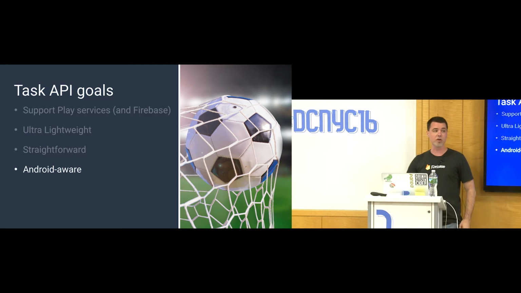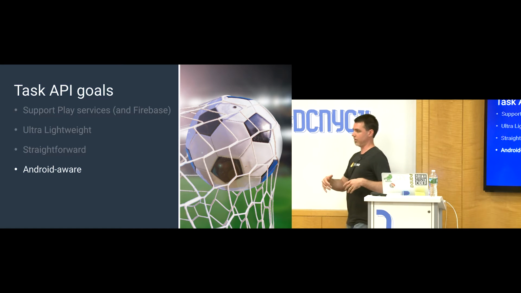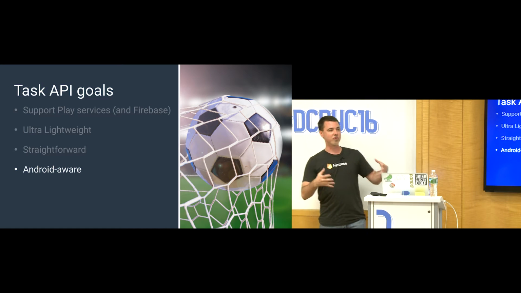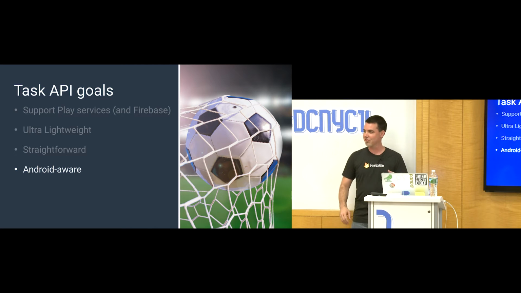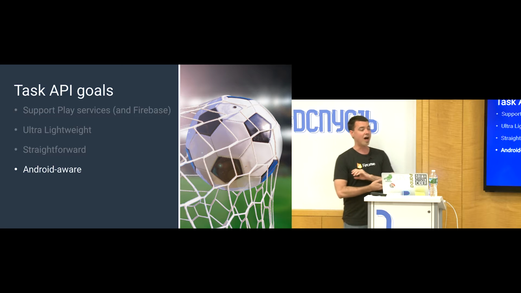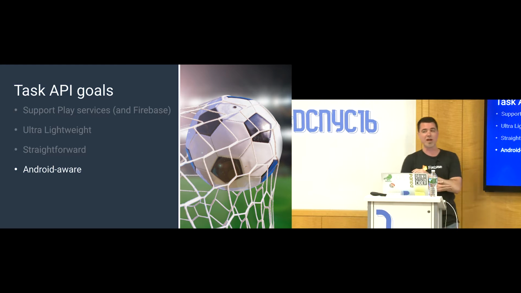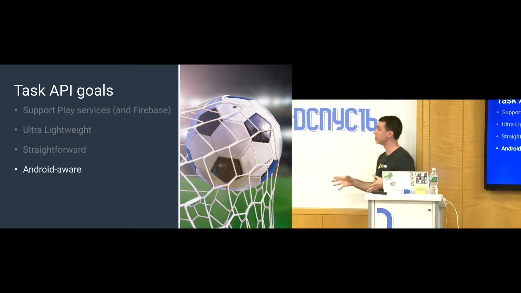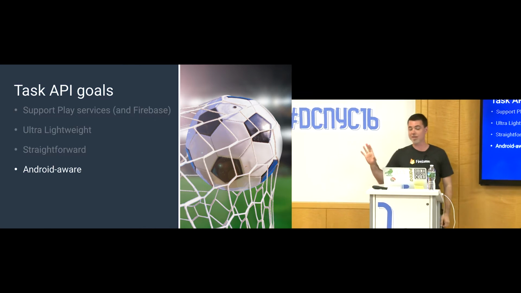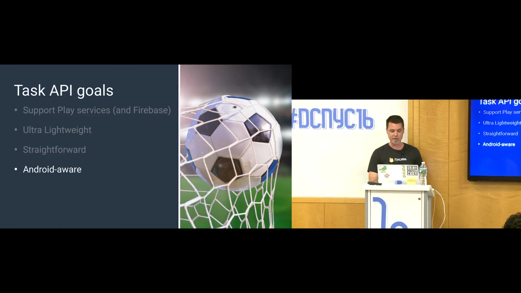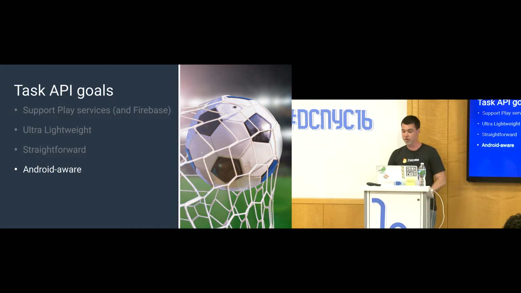And it's Android aware, meaning, as most of you know as Android developers, Android has a very peculiar way of doing things like managing activity lifecycle changes when you have orientation changes. If you've done any amount of work, you probably know that that can cause some problems, particularly with activity leaks and things like that. So the Task API is actually Android aware, and it has ways to help you deal with those situations when they arise.